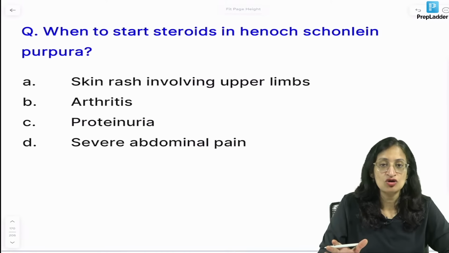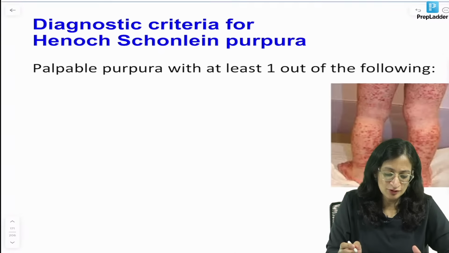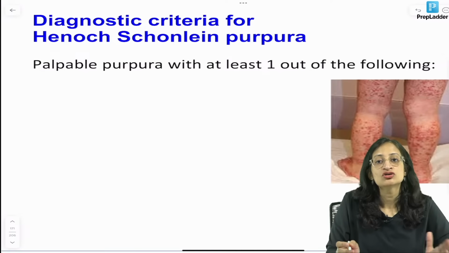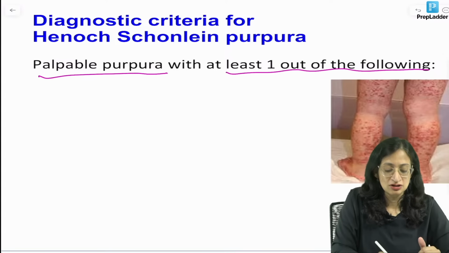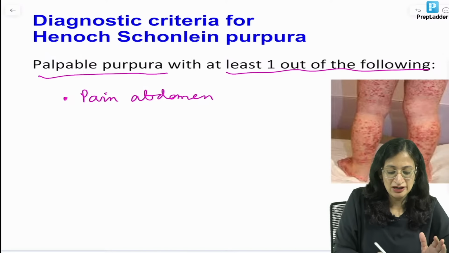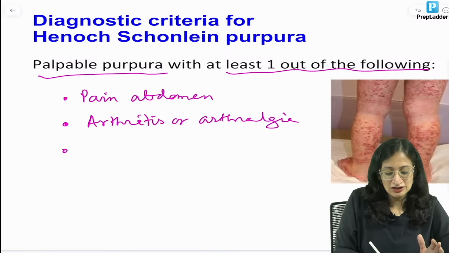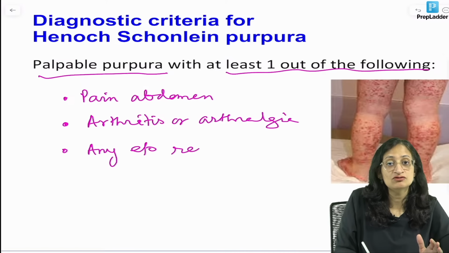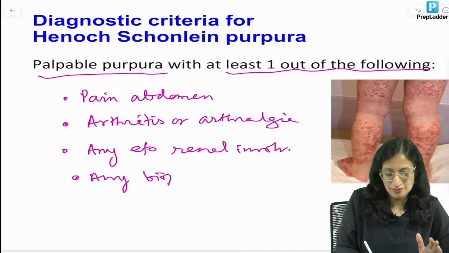When to start steroids in Henoch-Schönlein purpura is a repeat from the previous INI-CET questions. So, what is Henoch-Schönlein purpura? First, let us see, we will come back to answer this question. In Henoch-Schönlein purpura, the diagnostic criteria is palpable purpura with at least one out of the following. So, pain abdomen. There are two things clinical, two things lab findings. So, pain abdomen, arthritis or arthralgia, that means joint involvement. Any evidence of renal or kidney involvement, okay, and any biopsy showing IgA deposition. So, that is the diagnostic criteria.